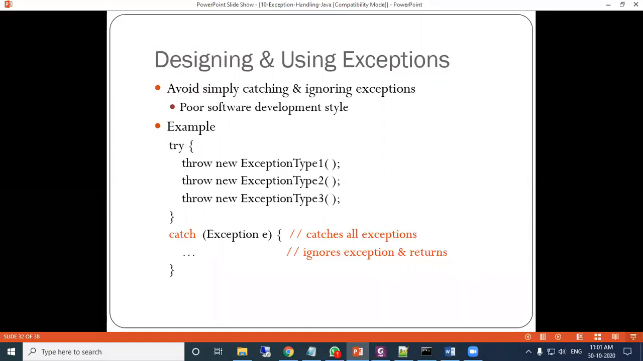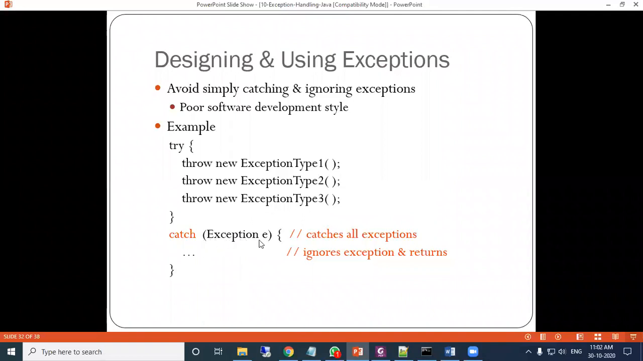We will only use the predefined exceptions. So avoid simply catching and ignoring exceptions. Here, try, throw new exception, throw new exception. Suppose three exceptions are written here in the example. This is another method to receive any type of exception, meaning catch all exceptions. There you will use the keyword exception. Exception means it will receive any type of exception. So remember, catch all exceptions using the keyword exception.